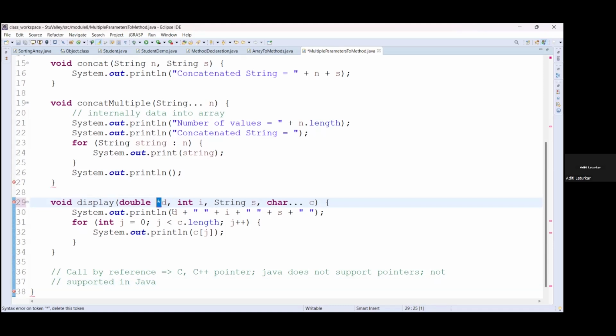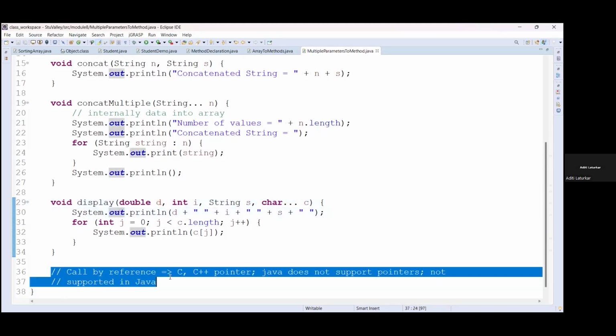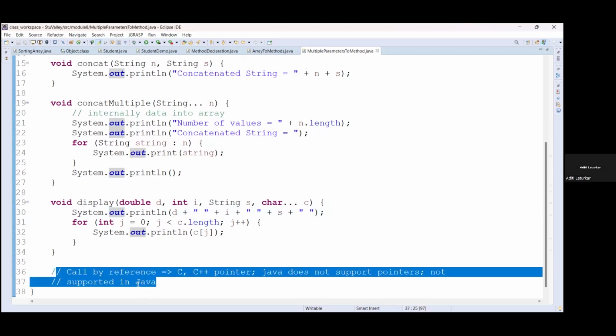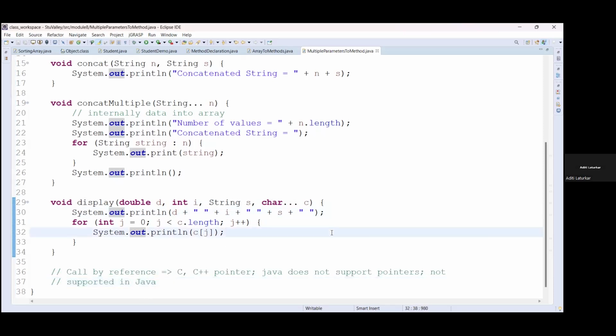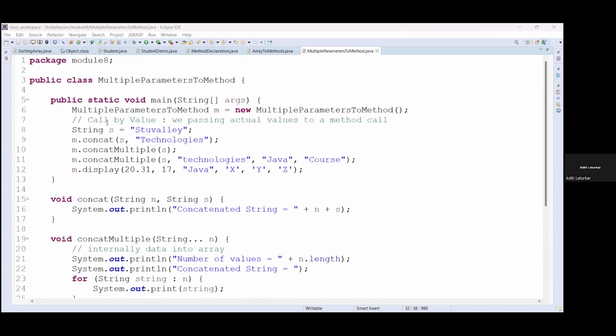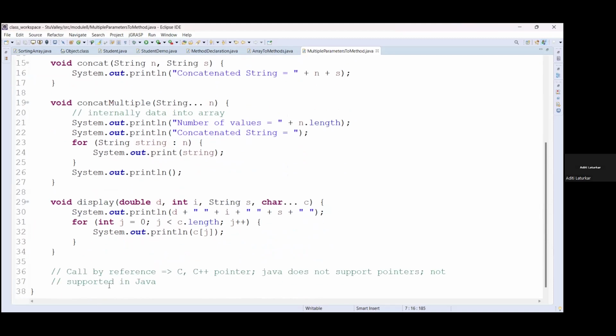We are not directly copying the value as it is here. That is why call by reference always uses pointers, and Java does not support pointers. That is why call by reference is not supported in Java. Clear? So these are two concepts, call by value and call by reference. Always the method calls will be call by value in Java.